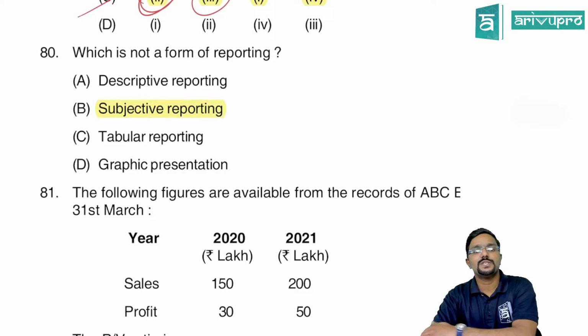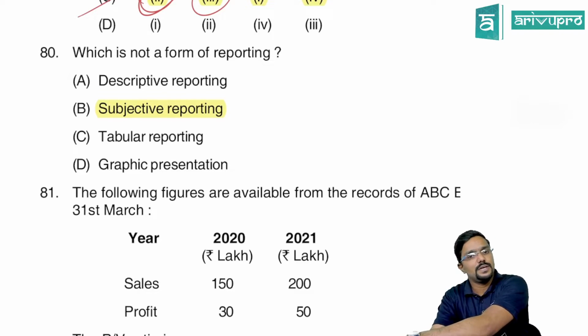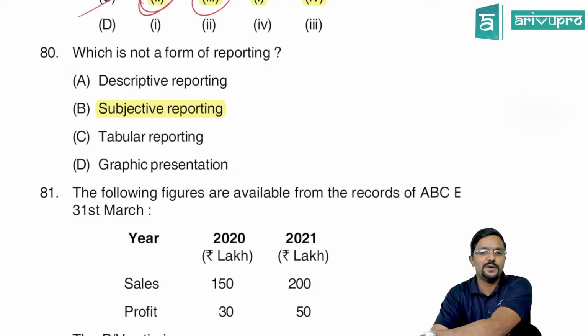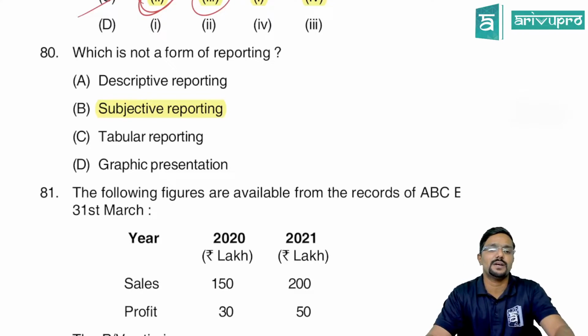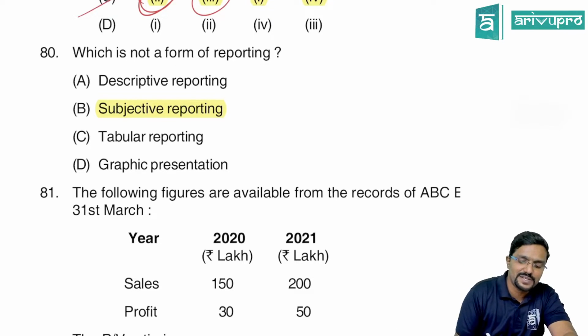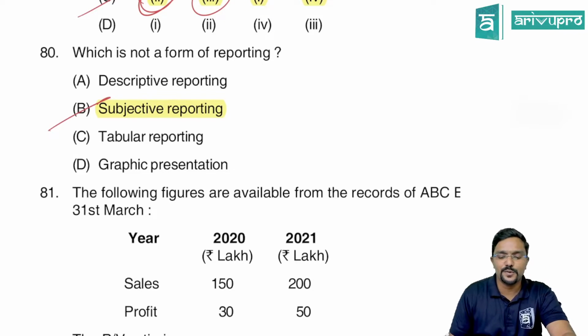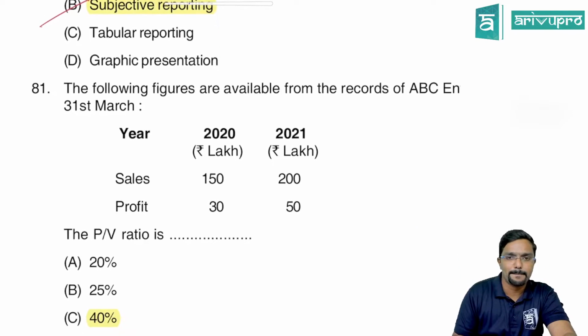Next, which is not a form of reporting? Descriptive reporting, yes. Subjective reporting, there is nothing called subjective reporting. Then tabular reporting, graphic reporting, presentation. So subjective reporting is not a form of reporting.